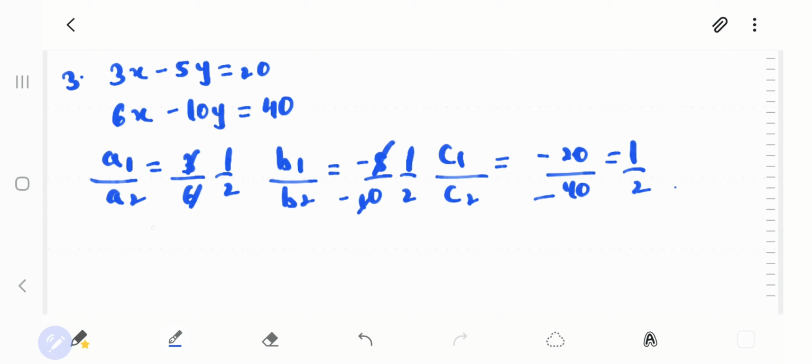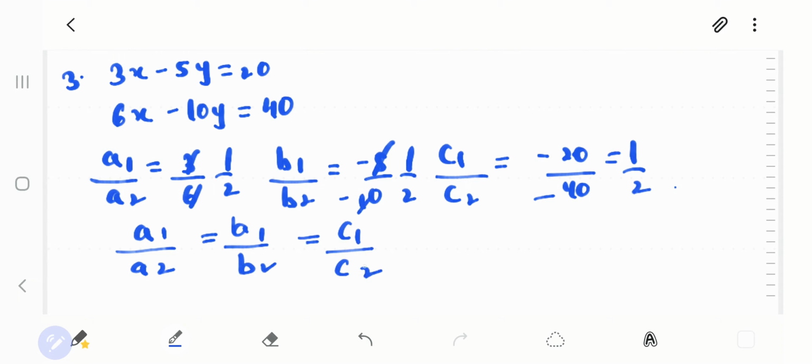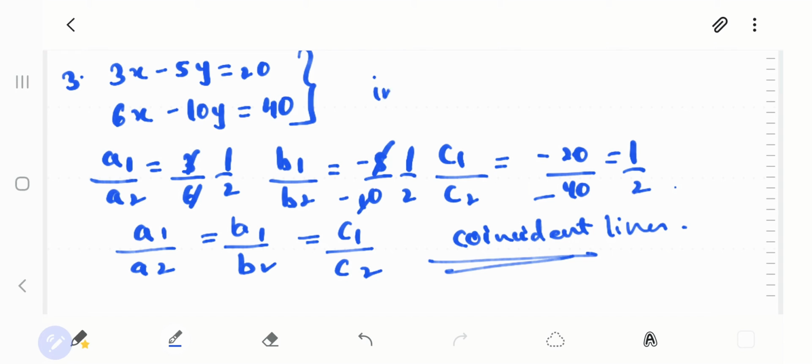So such kind of lines where you have a1 upon a2 is equal to b1 upon b2 is equal to c1 upon c2, such kind of lines are known as coincident lines. And such kind of equations will have infinitely many solutions.